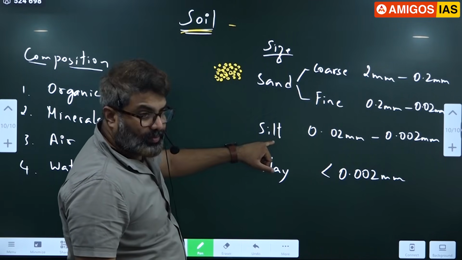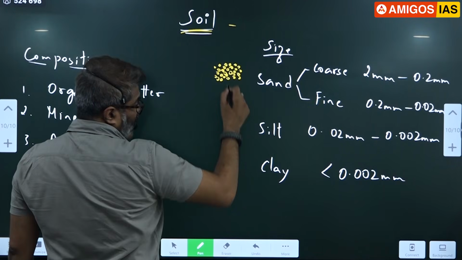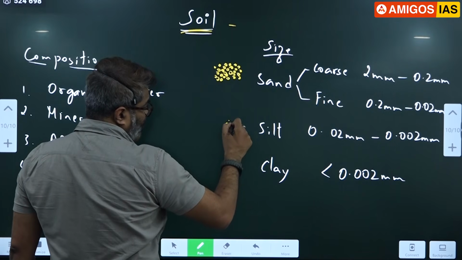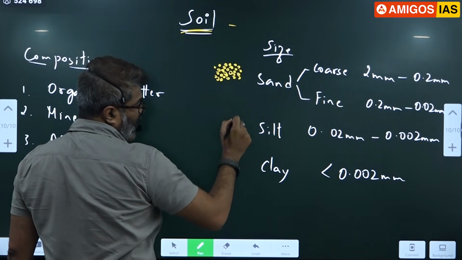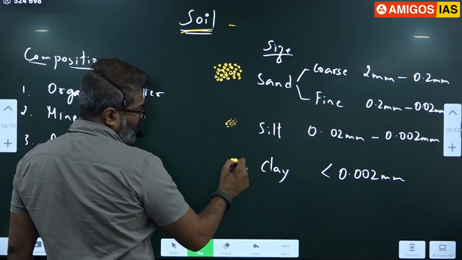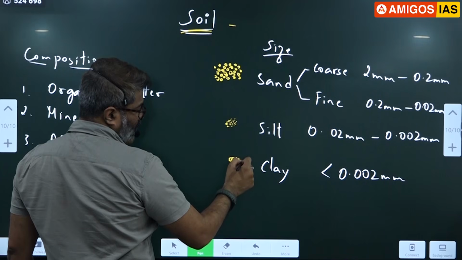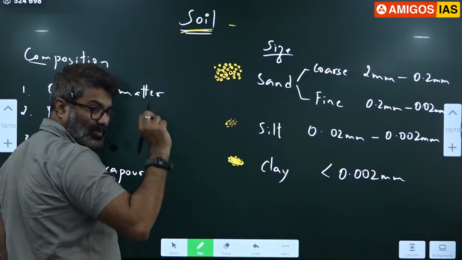Smaller than that is silt, then clay. So sand grains you can notice, and then silt. Clay is even smaller. Very, very small. Clay.